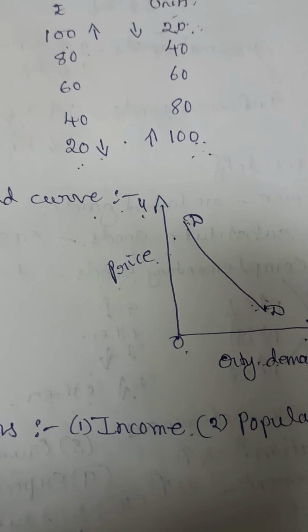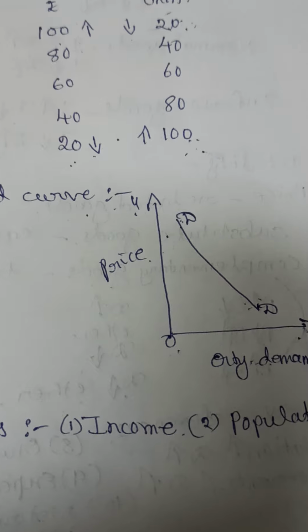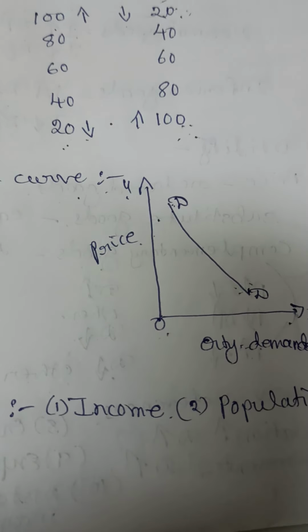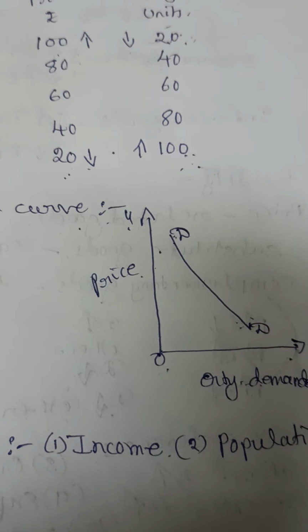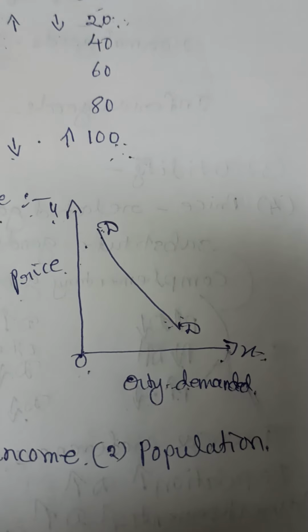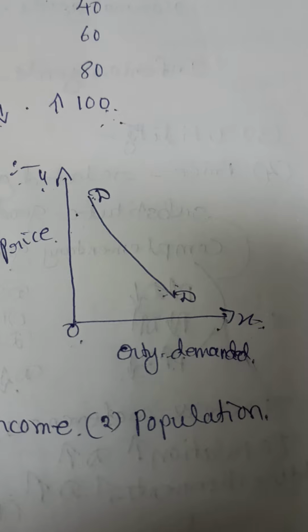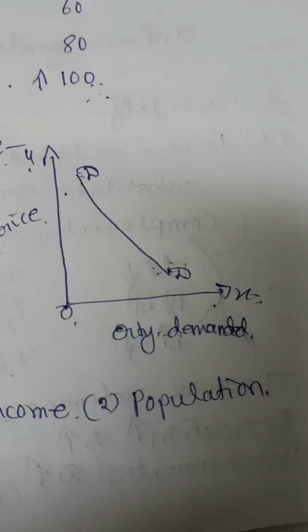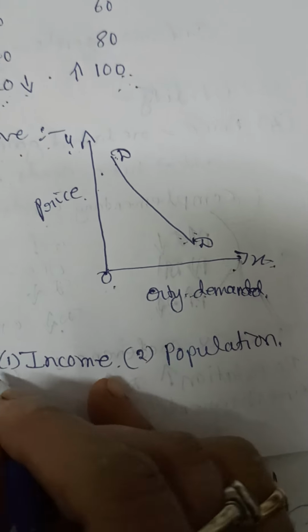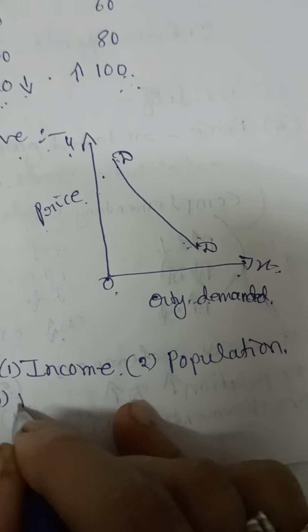So the size of the population should remain the same, or the number of consumers should remain the same. If there is a change in the number of consumers or the size of the population, the law will not operate or function. Then the third one is taste and preference.